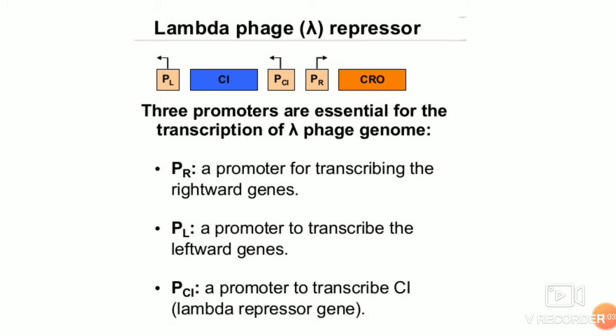The important region, what I told you to concentrate on, between 36 and 40, has three promoters: PR, PL and PCI. When PCI is transcribed, it produces an mRNA and a protein called CI, the lambda repressor gene. PR produces rightward genes and PL produces leftward genes.